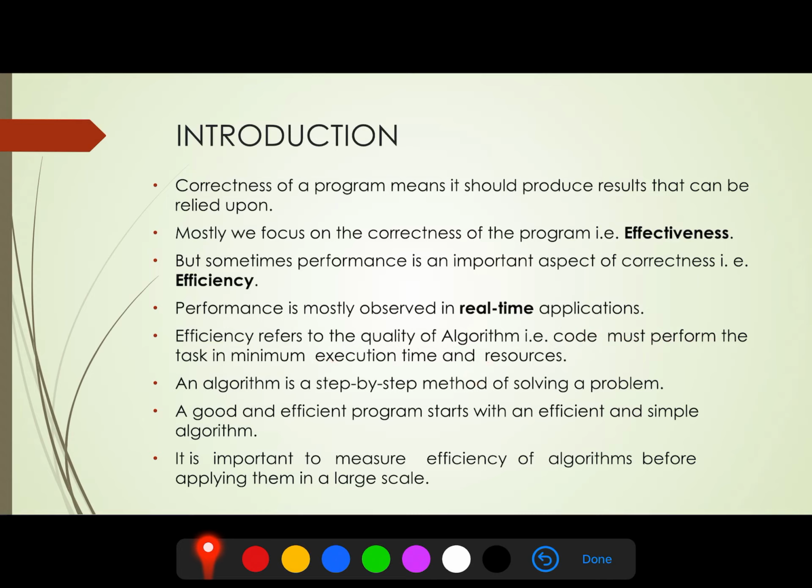An algorithm is a step-by-step method to solve a particular problem. A good and efficient program starts with an efficient and simple algo. Always keep in mind, an algo must follow a simple process, not a very complex one.